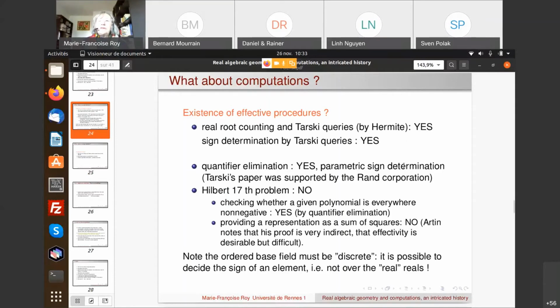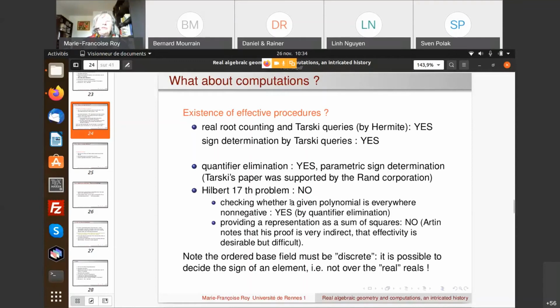Okay, quantifier elimination, we have seen also that it's an algorithm even from the start. In fact, Tarski's paper was supported by the RAND Corporation, because they were interested in effective methods. So his parametric sign determination was also working. It was producing a quantifier-free formula. And for Hilbert's 17th problem, we've seen that the answer is no, because the method of Artin's proof was non-constructive. So let's explain that a little better.